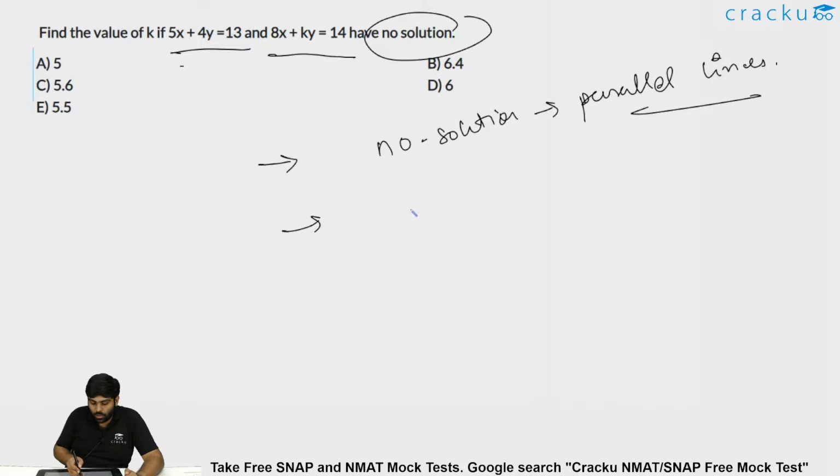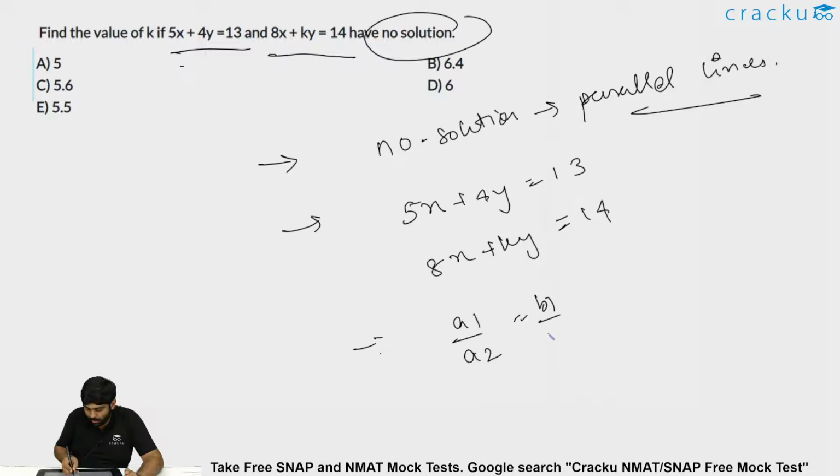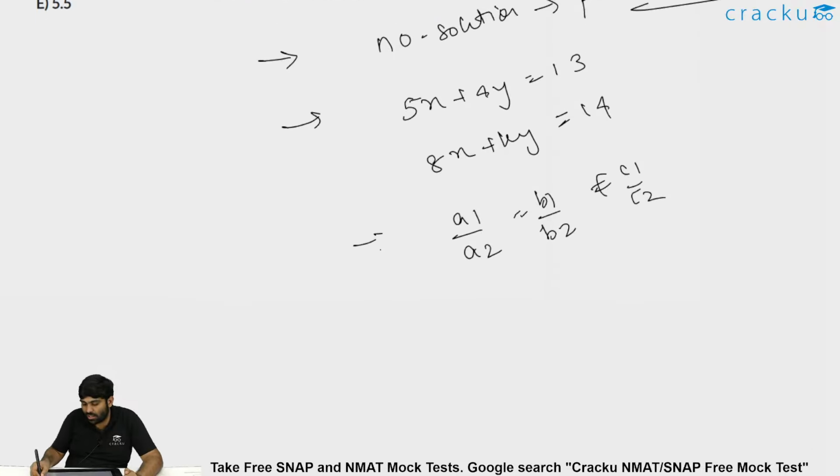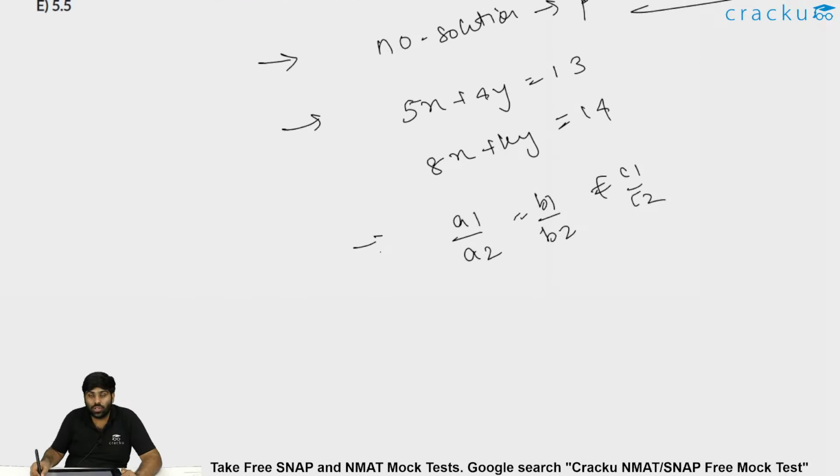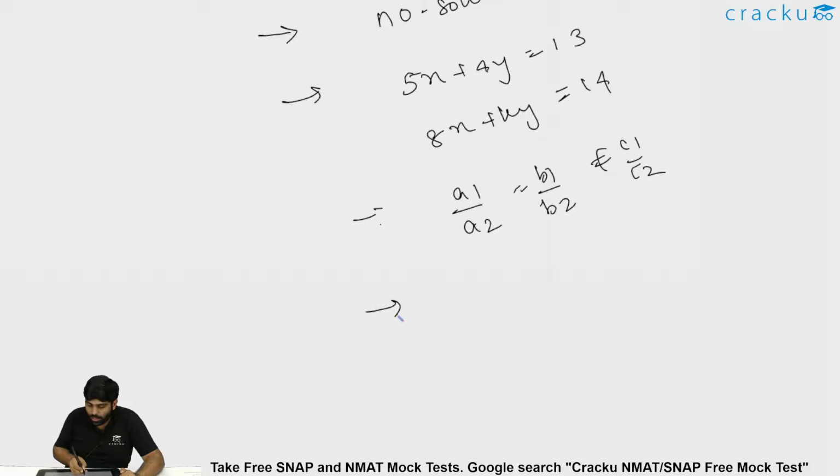So in order for these two equations, 5x + 4y = 13 and 8x + ky = 14, to be parallel lines, the only thing we require is a1/a2 = b1/b2, which should not be equal to c1/c2. Because if that is equal to c1/c2, then it will be an infinite solution, but we need no solution. So a1/a2 = b1/b2. First let us do 5/8 is equal to 4/k. So k should be nothing but 8 into 4, 32/5.